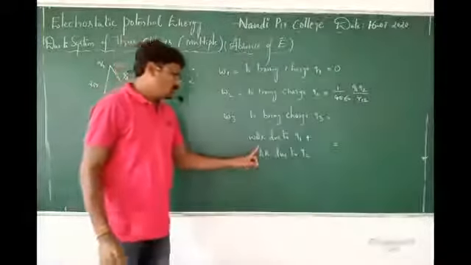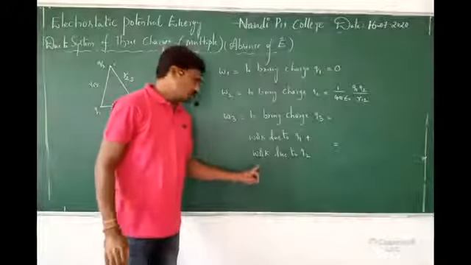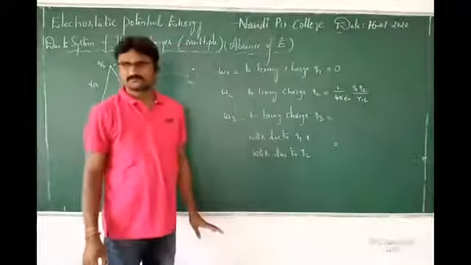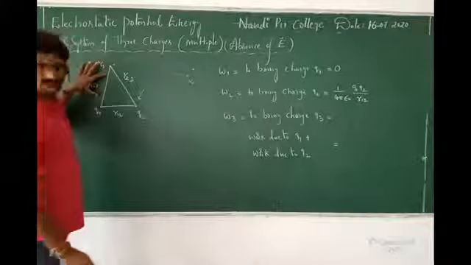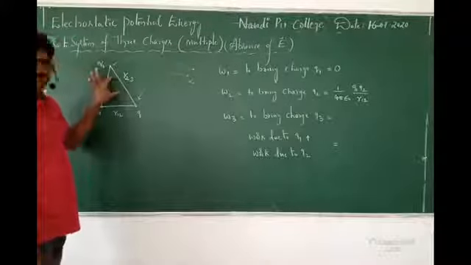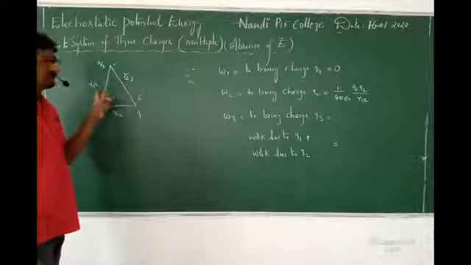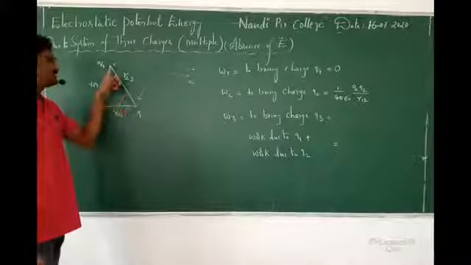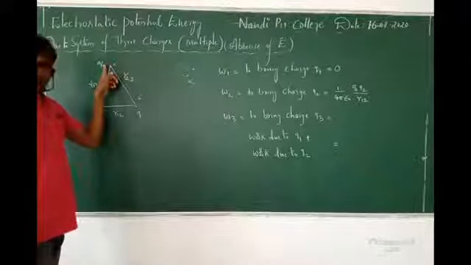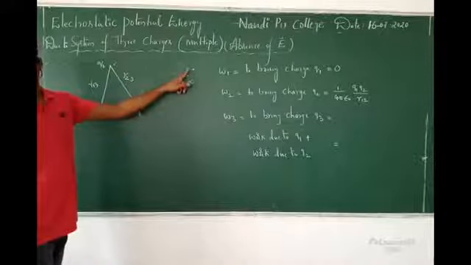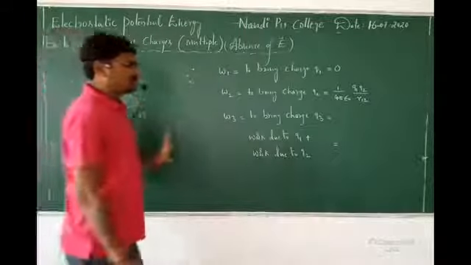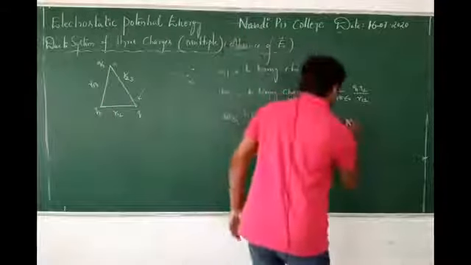W3 meaning is what, ma? Work due to Q1, work due to Q2. Okay, right. Then this is a system of charges, 2 charges. This is also a system of charges. So these we have to sum. That is the work required to bring Q3 from infinity. Okay. So how many do I have to take? 2.